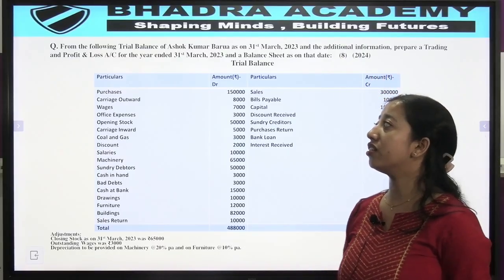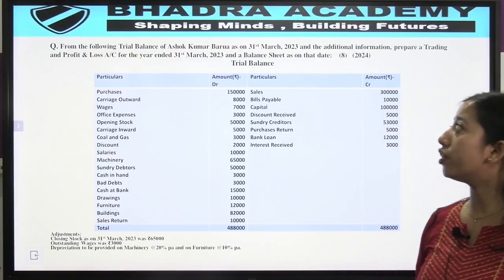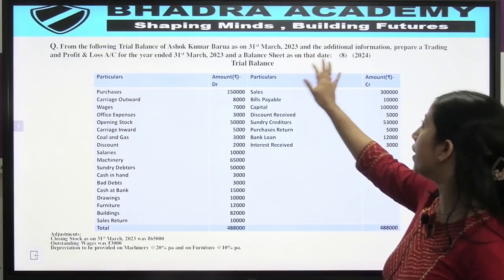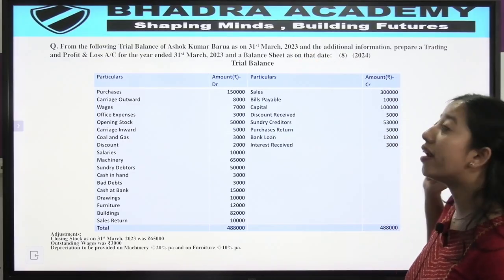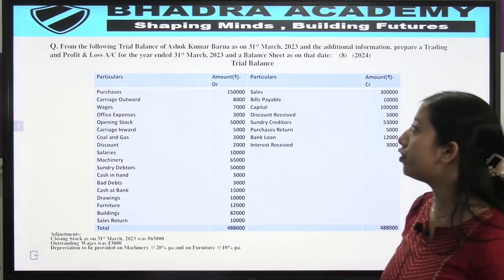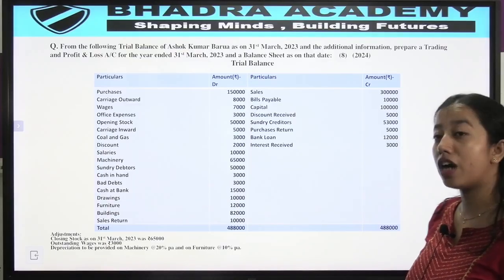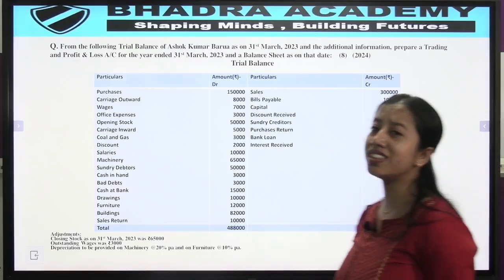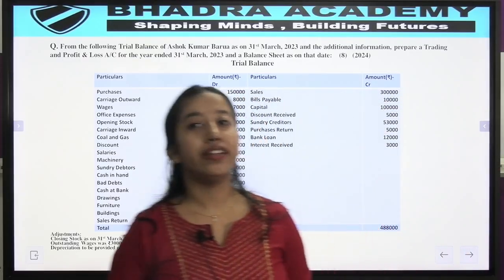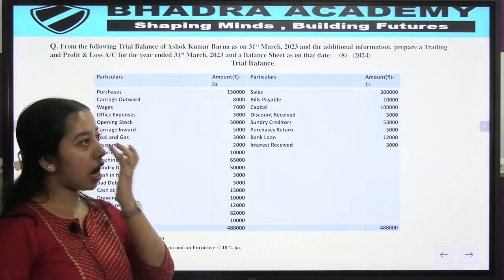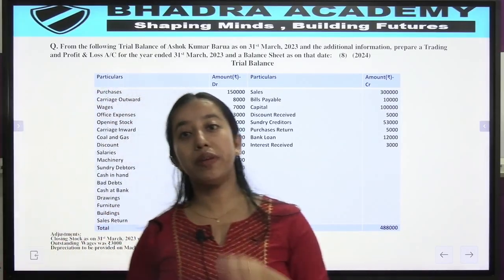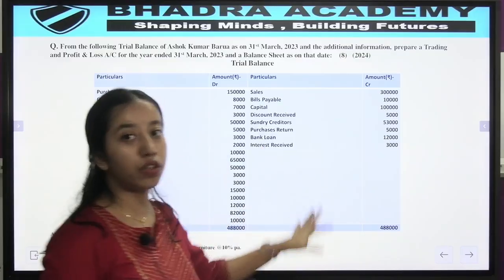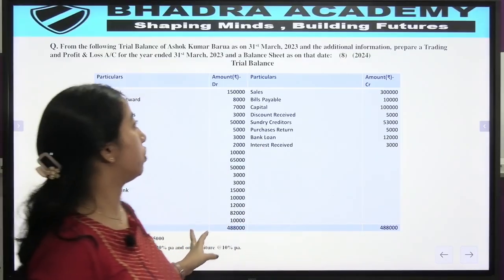So the question here is, from the following trial balance of Ashok Kumar Barua as on 31st March 2023 and the additional information, prepare a trading and profit and loss account for the year ended 31st March 2023 and a balance sheet as on that date. So this is a question from the final accounts. Before we start, I want to say that while we prepare the answer of final accounts, we have to very thoroughly read the question first.